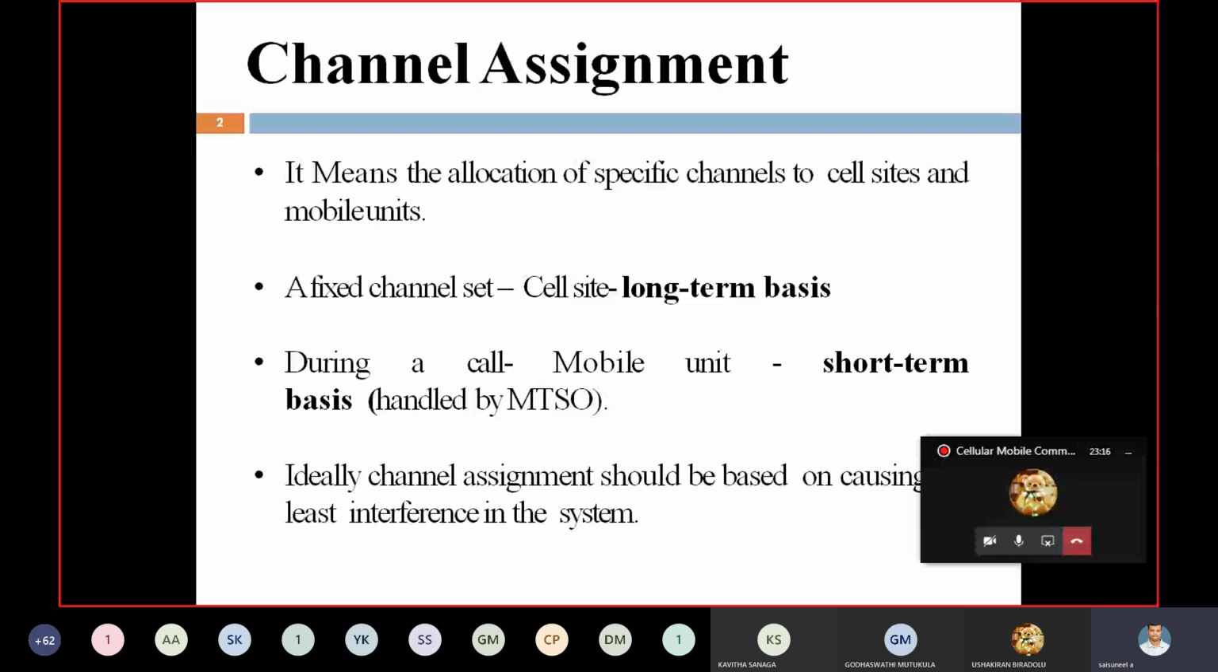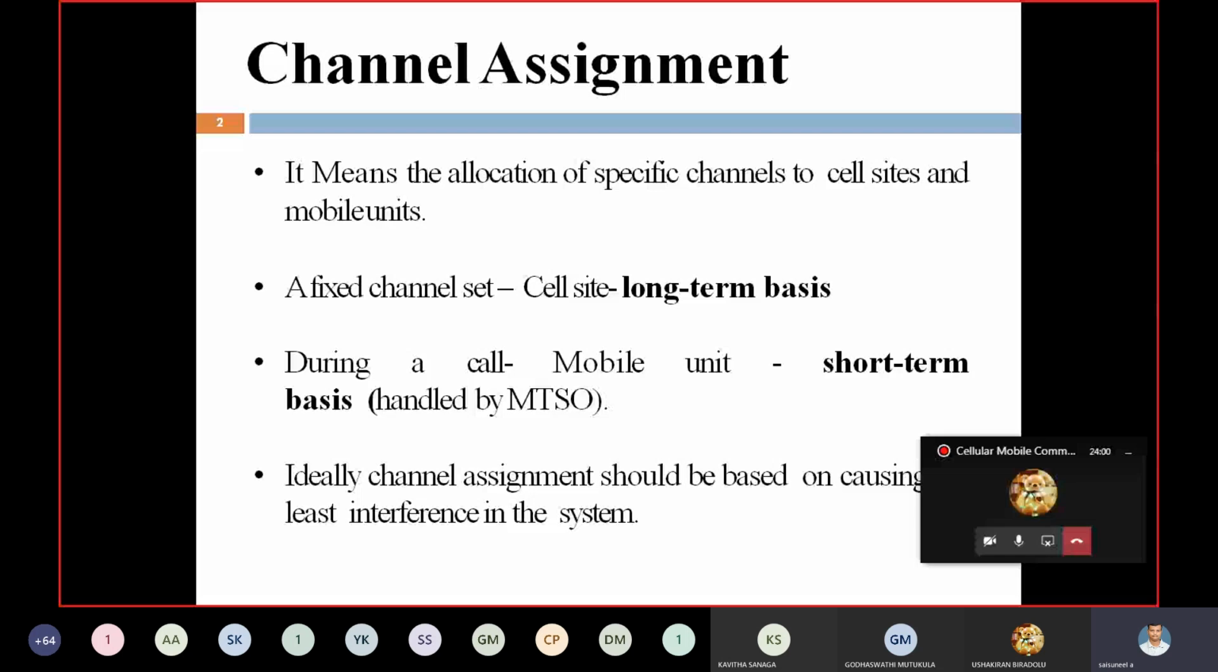In fixed channel assignment, the allocation of channels to a particular cell site is on a long-term basis. In the dynamic manner, the channels are allocated on a shorter basis. Here, fixed channel sets are for cell sites, and dynamic channel sets are for mobile units. These are all done by the MTSO. How to allocate these channels to a particular cell site or mobile is done by the MTSO.